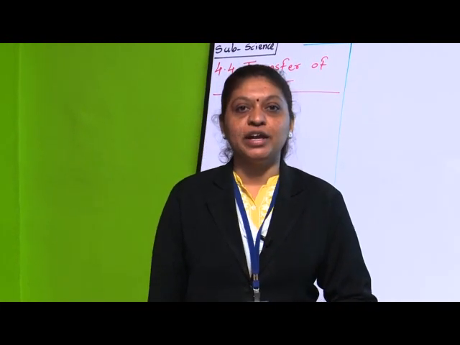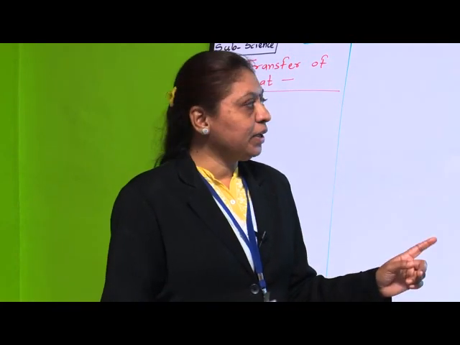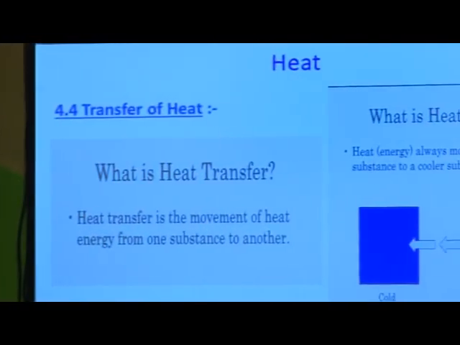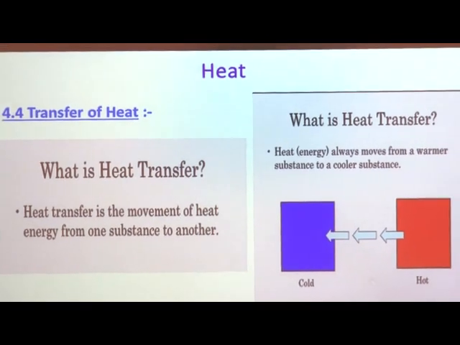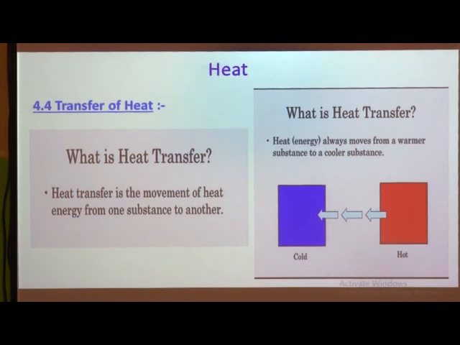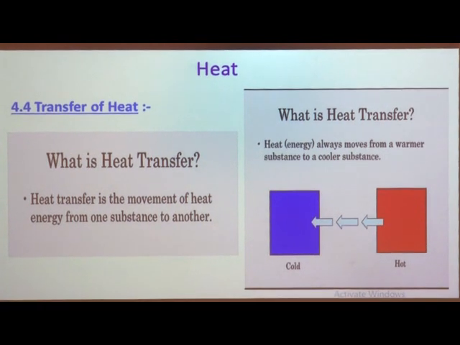So see what transfer of heat means. What is heat transfer? Heat transfer is the movement of heat energy from one substance to another.